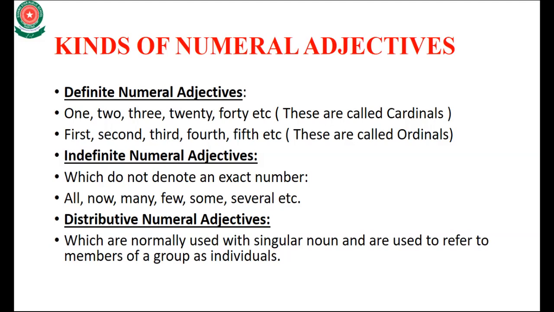Okay, next is distributive numeral adjectives, which are normally used with a singular noun and are used to refer to the members of a group as individuals. We can use them only with a singular noun. When a plural noun comes, we cannot use the distributive numeral adjective. It can also be used to refer to the members of a group as individuals, like